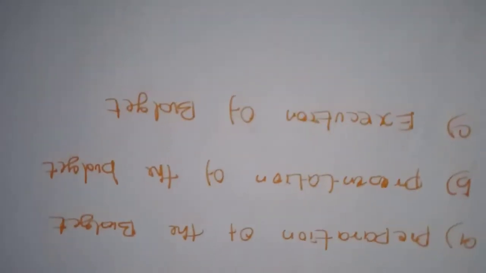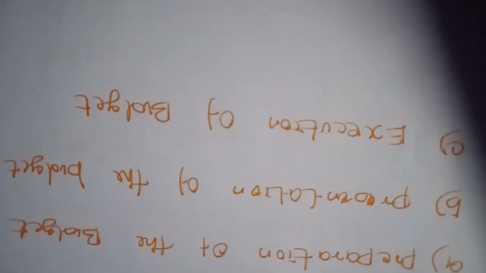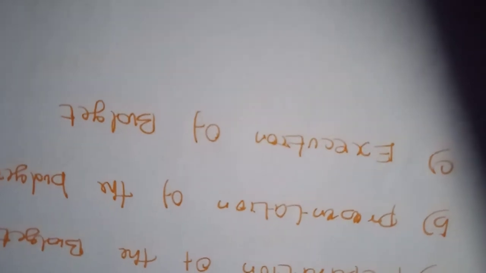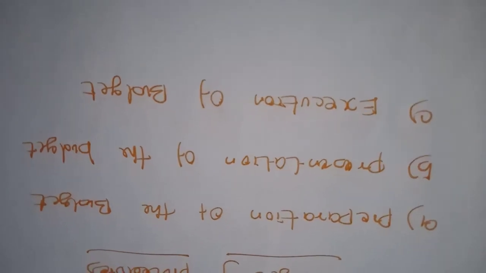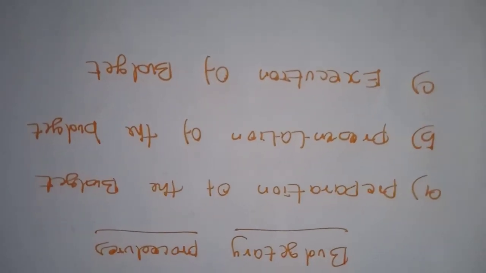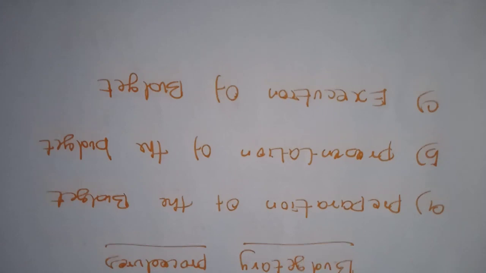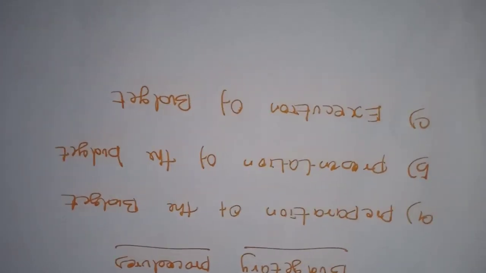Next, execution of budget. The budget is mainly executed by different departments of the government. Proper execution of the budgetary provisions is important for the efficient utilization of the allocated funds. And not only that, the budget is subject to debate in parliament. So it must be reasonable and efficient.